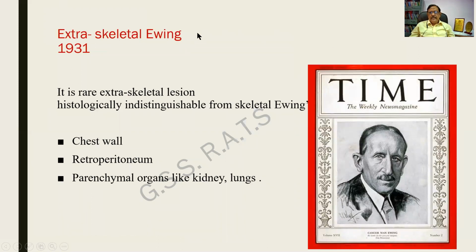One variant is an extraskeletal Ewing. Extraskeletal means it is outside the skeletal system, not on the bones. And this was discovered by Ewing in the year 1931. It is a rare lesion and it is indistinguishable from the skeletal Ewing's. It can occur in the chest wall, retroperitoneum, and parenchymal organs such as the kidney and lungs.